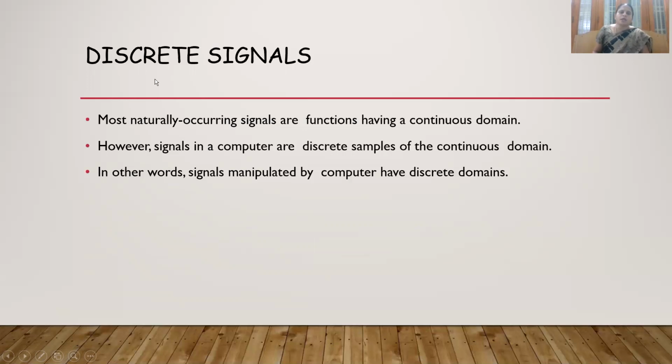Next we will see discrete signals. We have two main categories: one is continuous signals, another is discrete signals. Most naturally occurring signals are of continuous domain. For example, any sound, light signal, or electrical signal is of continuous domain. However, signals in a computer are discrete, not continuous. In other words, signals manipulated by a computer have discrete domains.